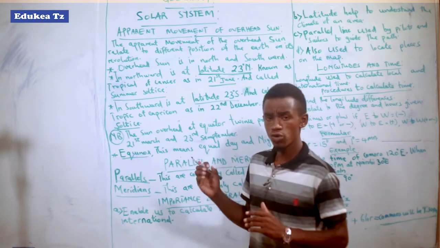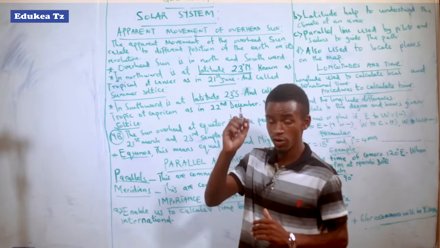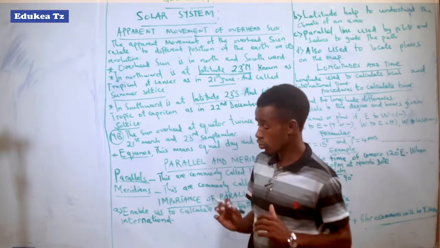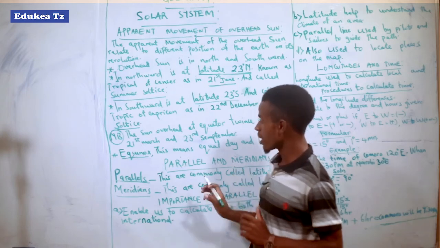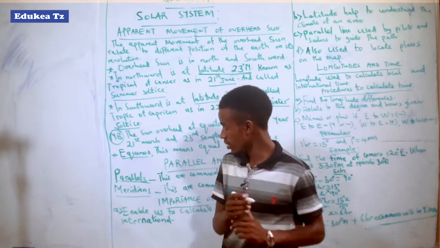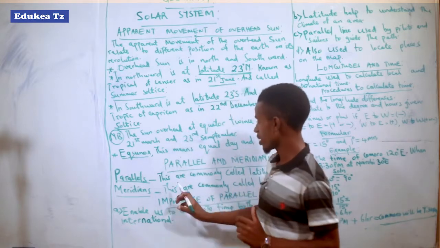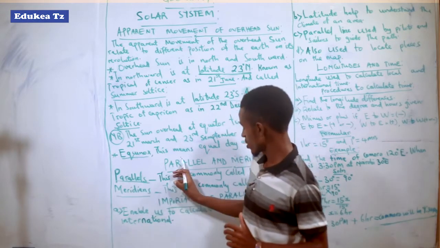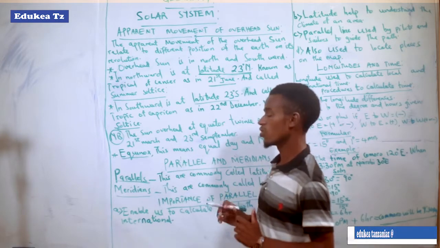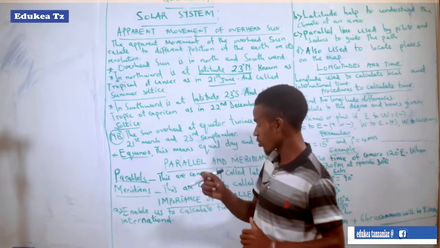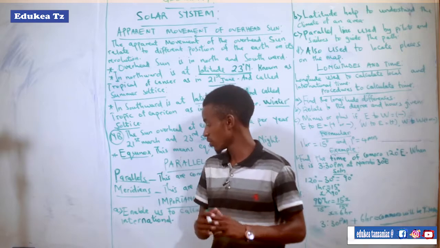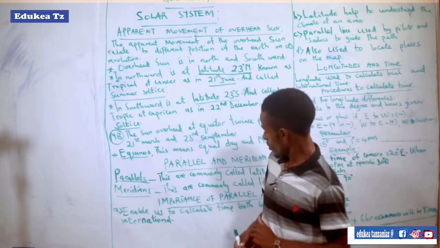Those lines drawn from north to south, those vertical lines, are called longitude. This is the meridian. But those lines drawn from west to east or east to west are called latitude, also called parallels. So meridians are vertical lines, but parallels are horizontal lines.